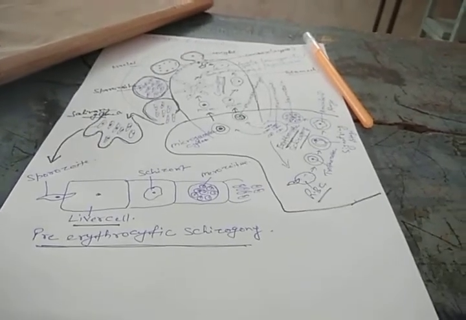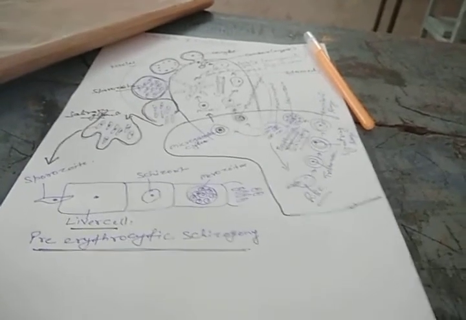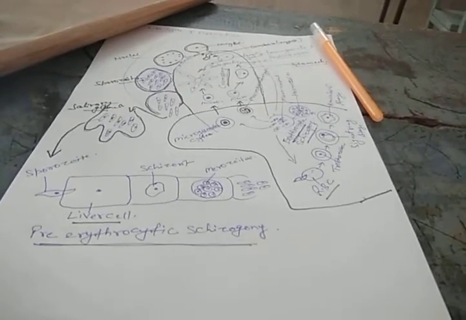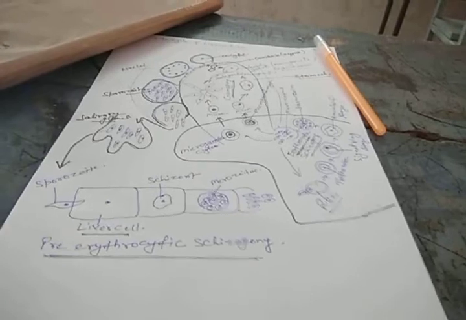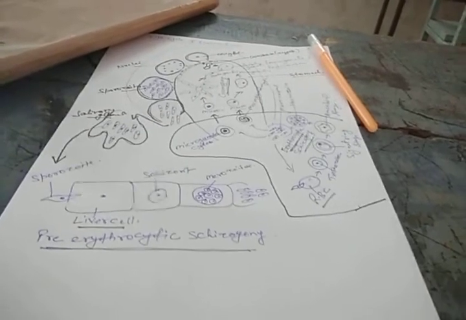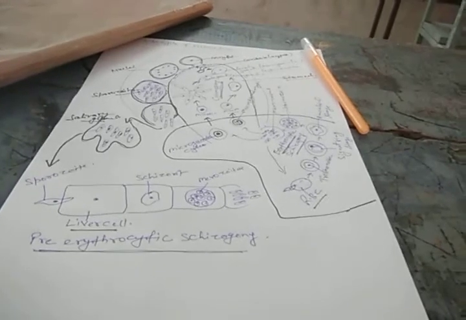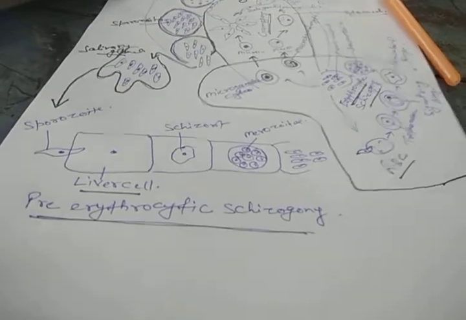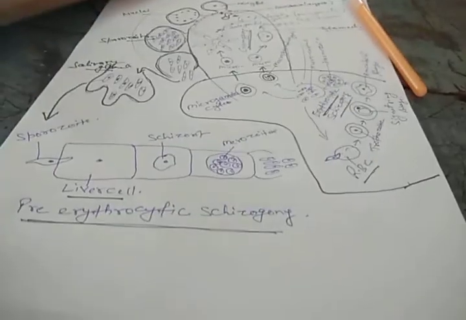Within half an hour, these sporozoites leave the blood and enter into the liver and attack the liver cells. And in the liver cells, the sporozoites start the schizogony. Actually, schizogony occurs in three steps: the pre-erythrocytic schizogony, then the exoerythrocytic schizogony, then the post-erythrocytic schizogony.